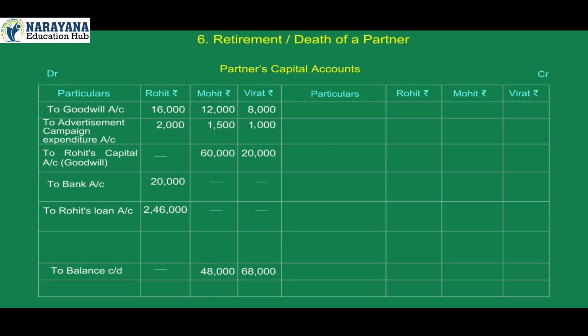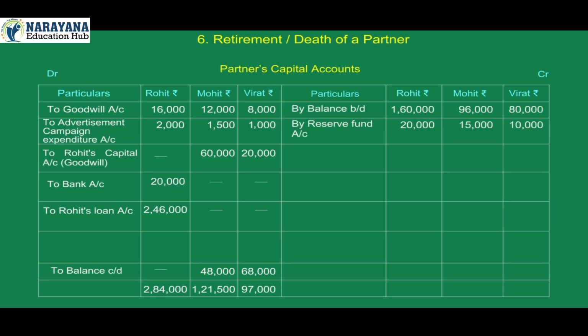Total of debit side, Rohit 2,84,000, Mohit 1,21,500, Virat 97,000. On credit side, by balance brought down 1,60,000, 96,000, 80,000. By reserve fund 20,000, 15,000, 10,000.